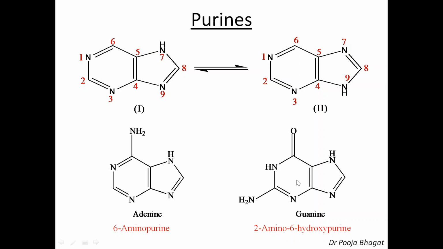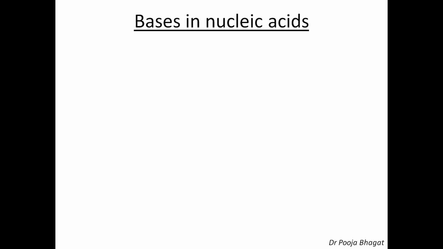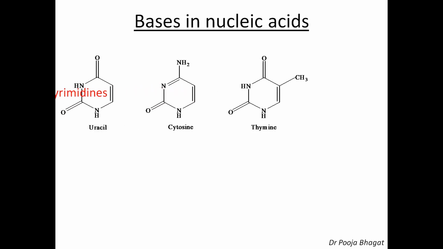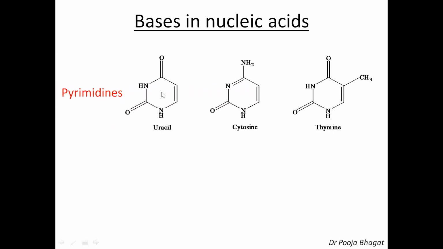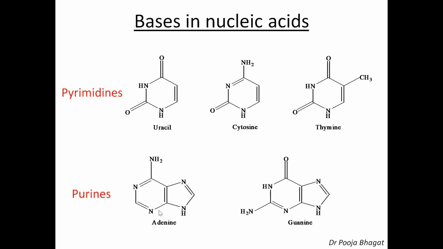Okay. So now we are compiling the pyrimidine and purine bases. So these are the three pyrimidine bases. You have to remember the structure of all these bases because then we have to write down the nucleic acids. So pyrimidines and purines are components in that. So we need to know the structure of these units. So this is pyrimidine uracil. This one is thymine, 5-methyl uracil, and this is cytosine. Okay. And then purines. These are the two purines, adenine and guanine.